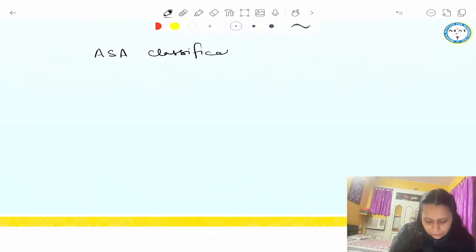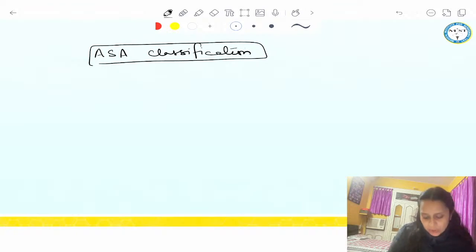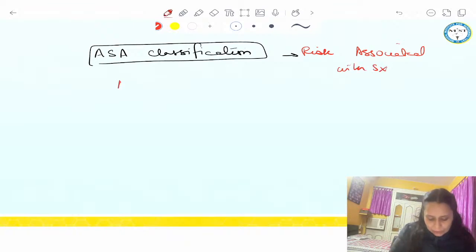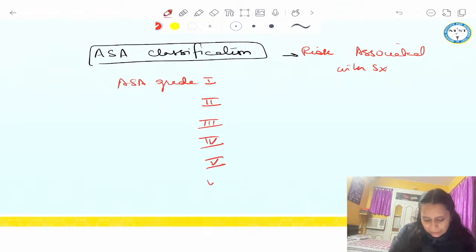Now, ASA classification is something which we do in pre-anesthetic evaluation of our patient. This tells us about the risk associated with surgery, right? And we have 6 ASA grades, ASA grade 1, 2, 3, 4, 5, and 6, right? And we need to be crystal clear about how the patients are graded in these six grades.